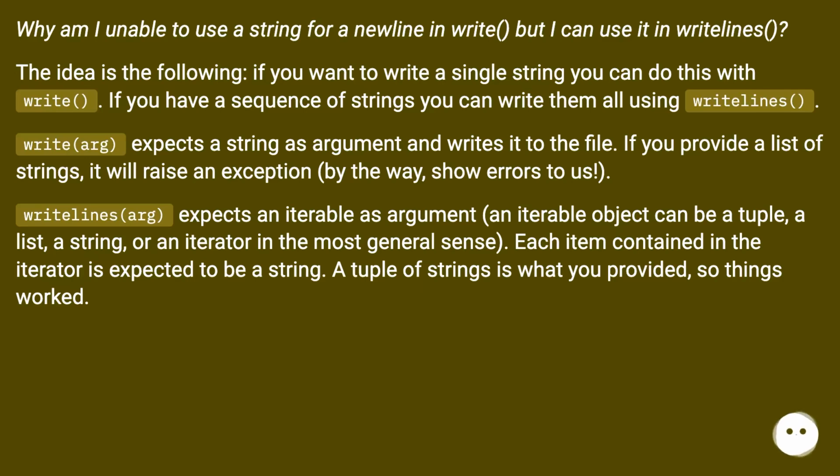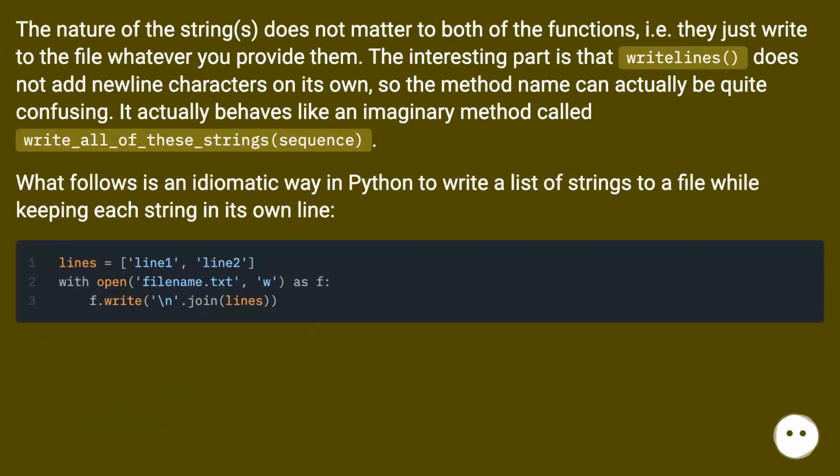Writelines(arg) expects an iterable as argument. An iterable object can be a tuple, a list, a string, or an iterator in the most general sense. Each item contained in the iterator is expected to be a string. A tuple of strings is what you provided, so things worked. The nature of the strings does not matter to both of the functions, i.e. they just write to the file whatever you provide them.